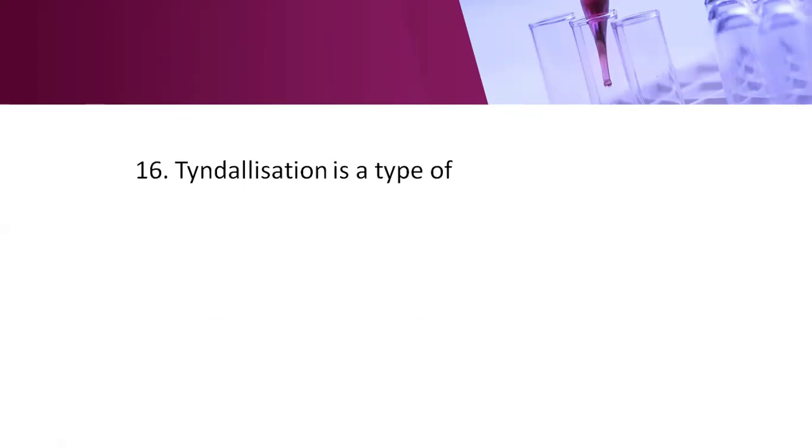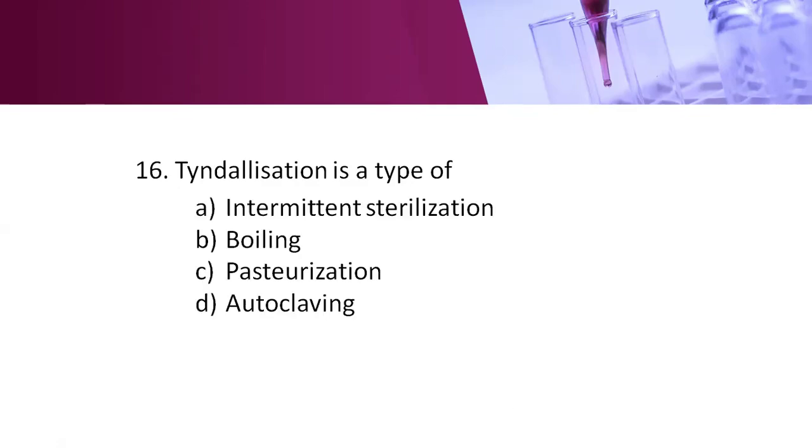Next question. Tyndallization is a type of: option A, intermittent sterilization, option B, boiling, option C, pasteurization, option D, autoclaving. Here the right answer is option A, intermittent sterilization. So what is tyndallization? The media which consist of sugar or gelatin are sterilized by heating at 100 degrees centigrade for 20 minutes on 3 consecutive days.